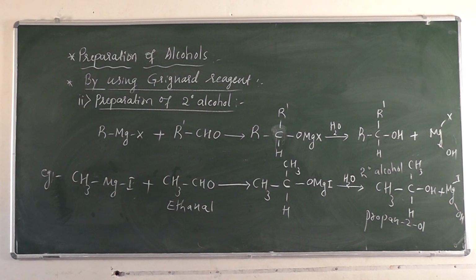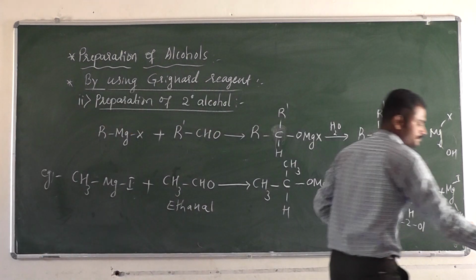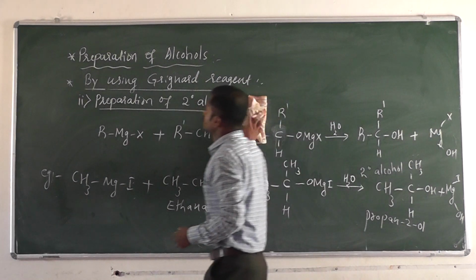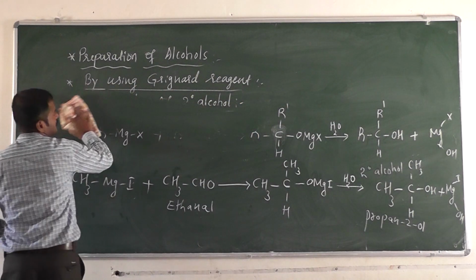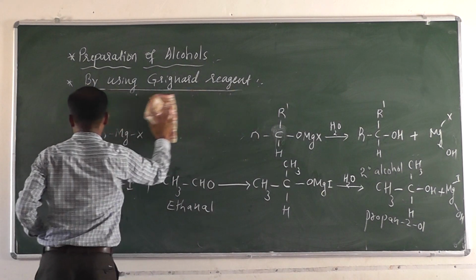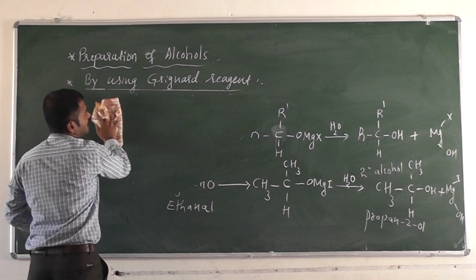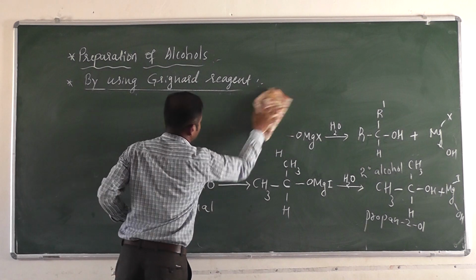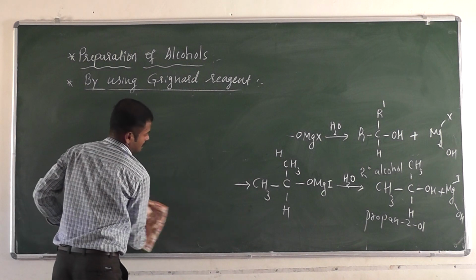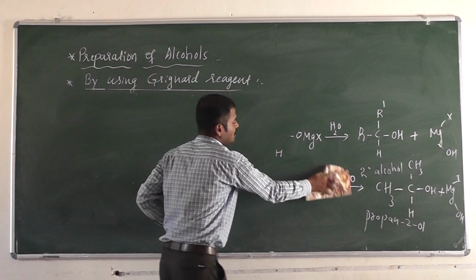So next we have the third one. We can prepare tertiary alcohol. You can prepare tertiary alcohol even by using Grignard reagent.